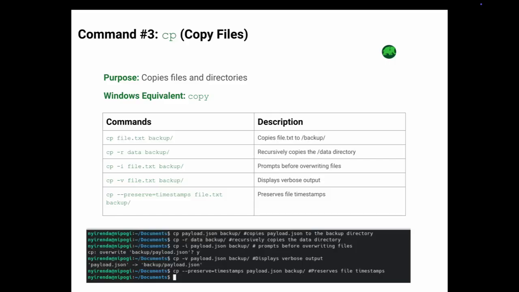To copy files and directories, use the cp command. Think of it as the Linux version of the Windows copy command. Now let's run some sample commands on how to copy a text file to a backup directory. So let's check the directory in which we are currently.